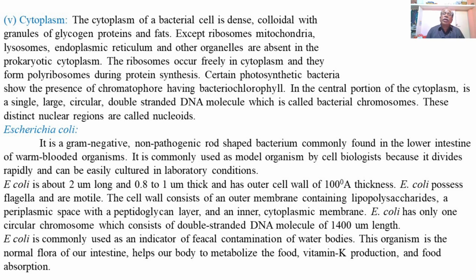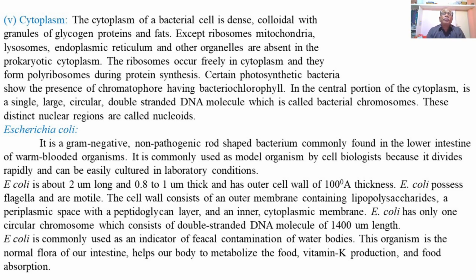So in the central portion of the cytoplasm of the prokaryotic cells is a single large circular double-stranded DNA molecule called the bacterial chromosome, and this distinct nuclear region is also called the nucleoid.